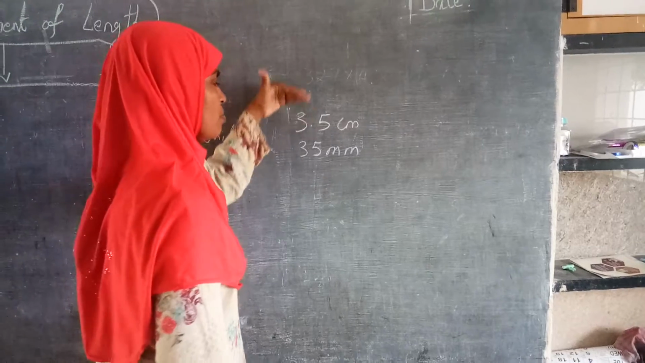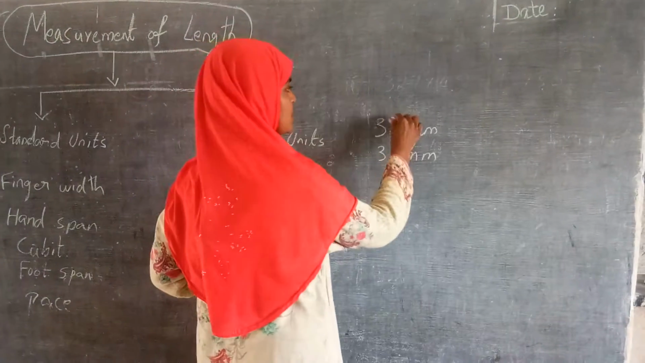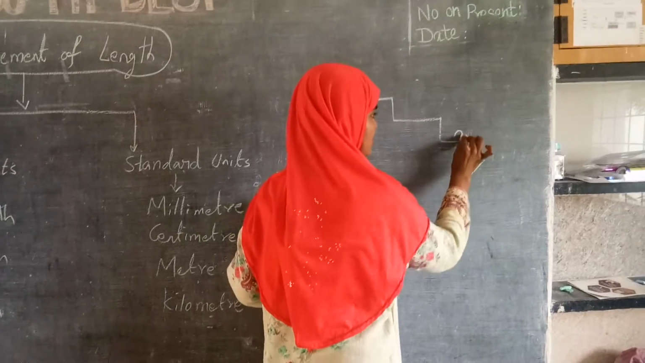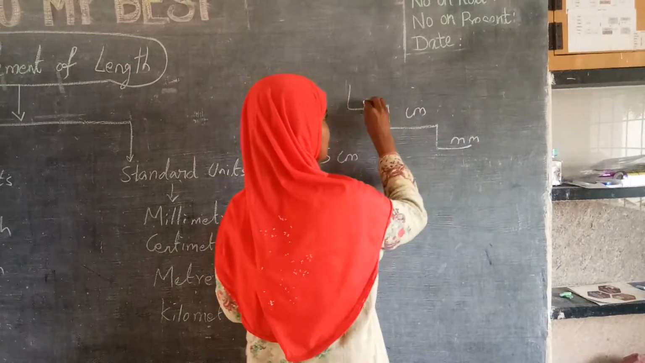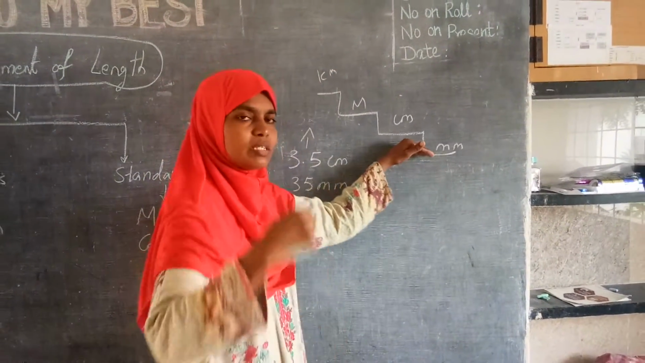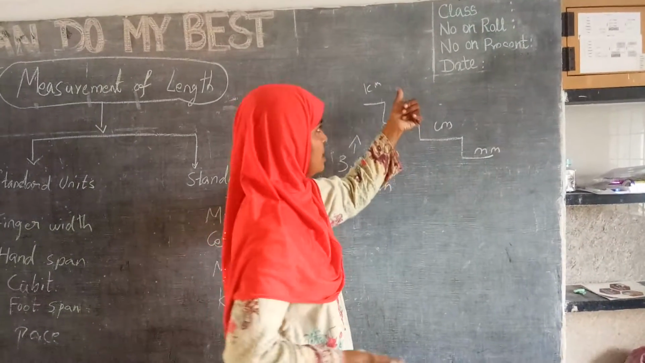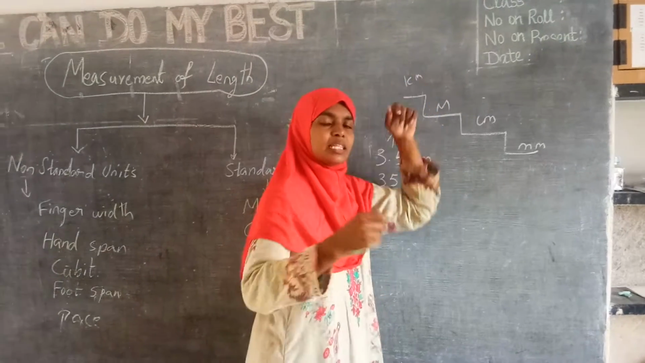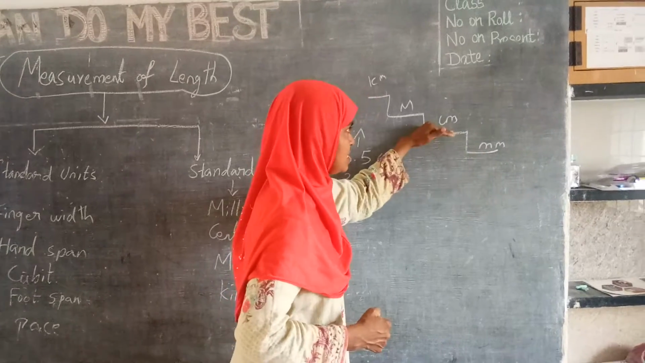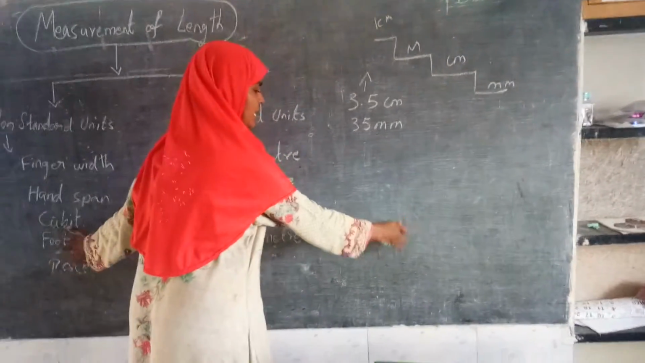Centimeter is a bigger one than the millimeter. Then the meter comes. Meter is more than this. Like this, step by step you can have it. Millimeter, centimeter, meter, kilometer. But actually in between you get more. That you will study in the next class. After the centimeter you will get decimeter, then meter, then decameter, hectometer, then kilometer. That you will understand in the next classes. This you have to know: millimeter is the smaller one, then centimeter, meter, kilometer.